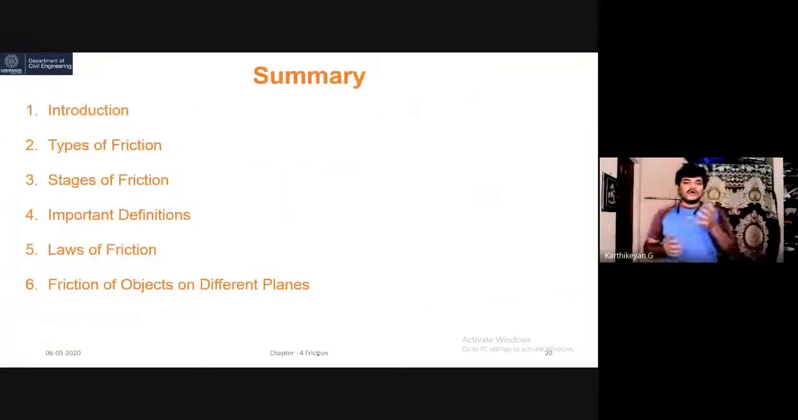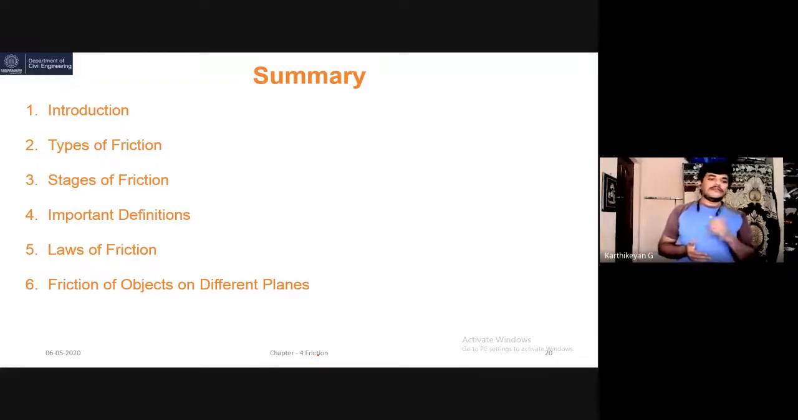Next, I will summarize today's topic. First, we discussed the introduction part: what is friction, and what are examples of friction. Then we moved on to the types of friction: wet friction, and dry or Coulomb friction. In that, there are a lot of categories: static friction, dynamic or kinetic friction. In kinetic friction, we have sliding friction, rolling friction, and so on.